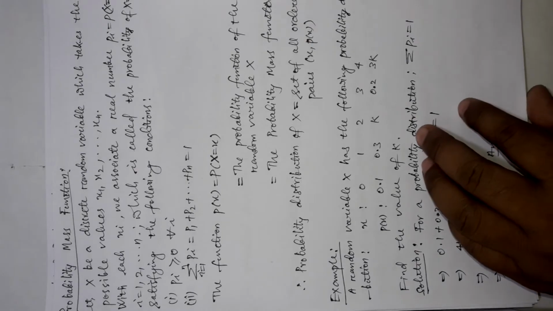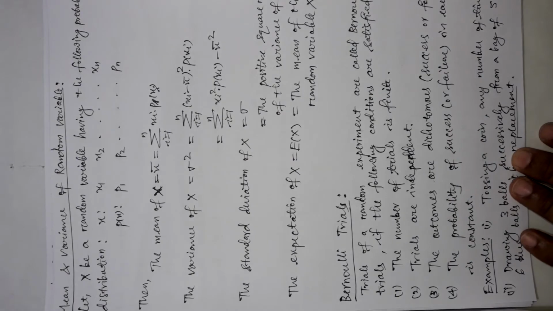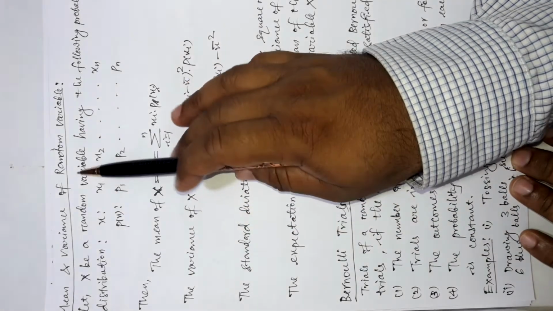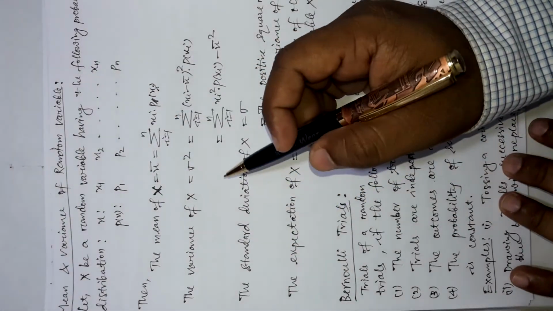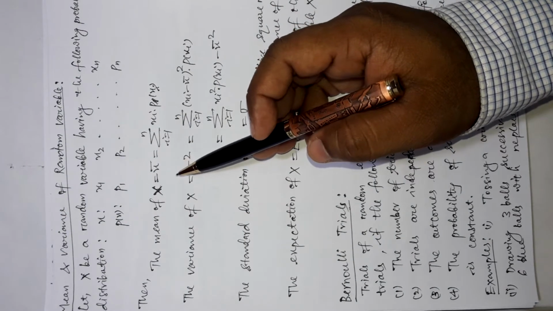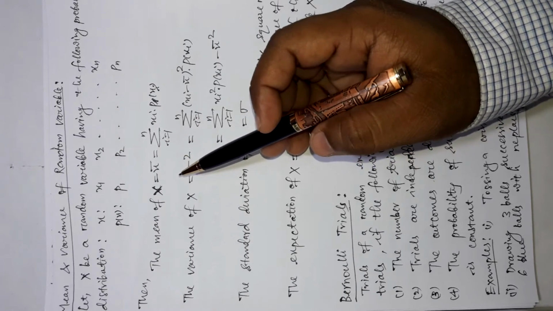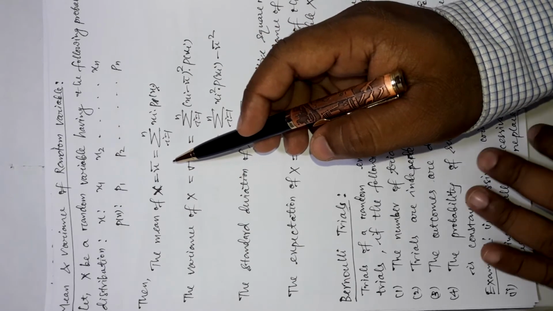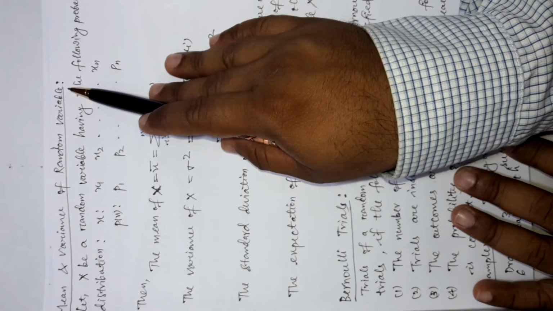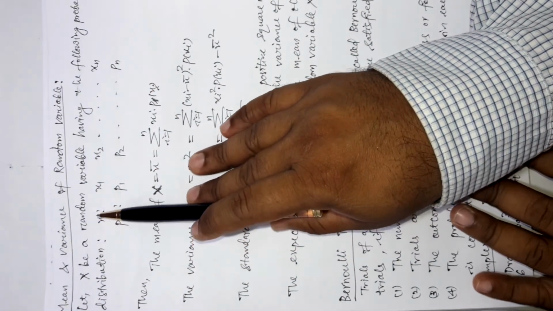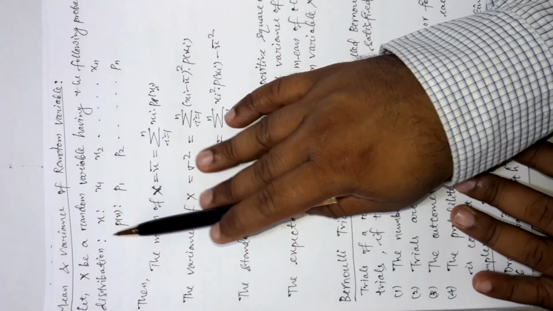Okay friends, now let us move further to the new portion, that is, the mean and variance of random variables. Here we are not going to discuss the details or derivation of these basic terms or formulas. We are just discussing the main formulas which we will use for our further calculations. Derivations we can discuss in another video. Now let x be a random variable having the following probability distribution. You can see this is the probability distribution.